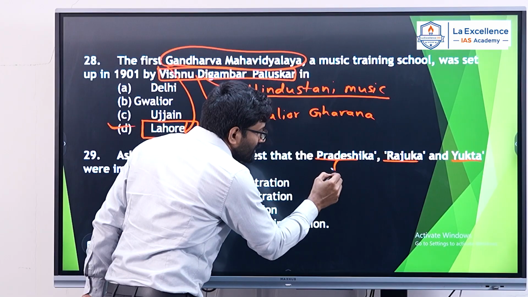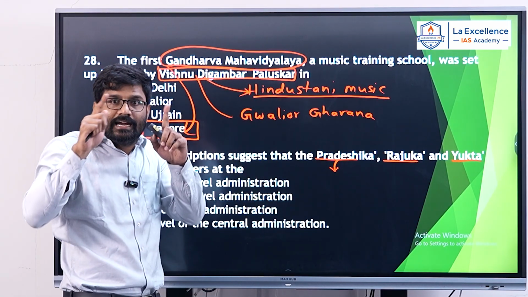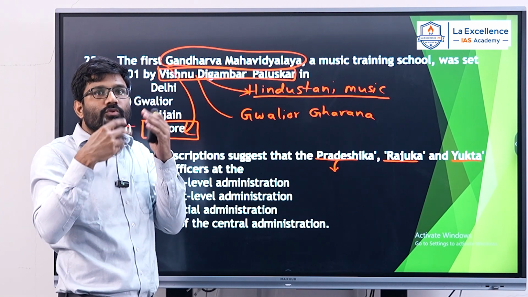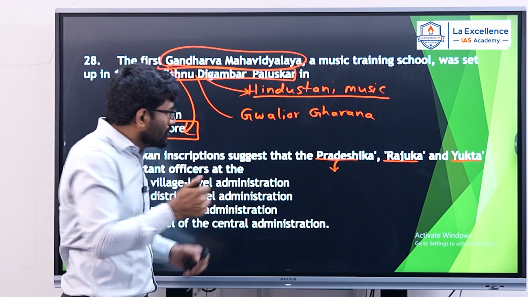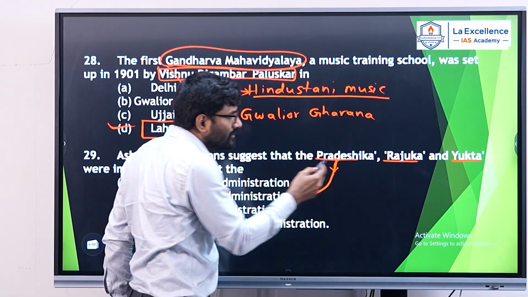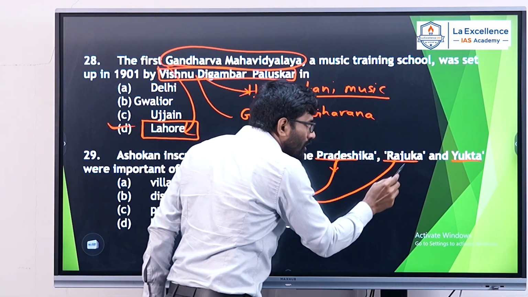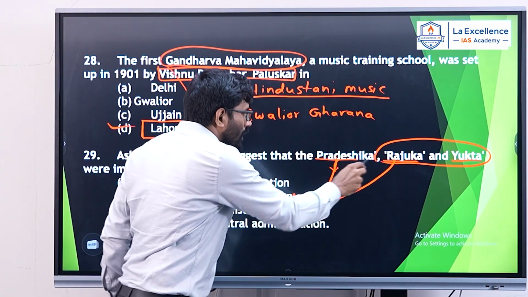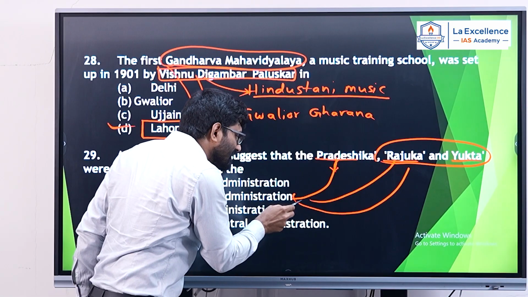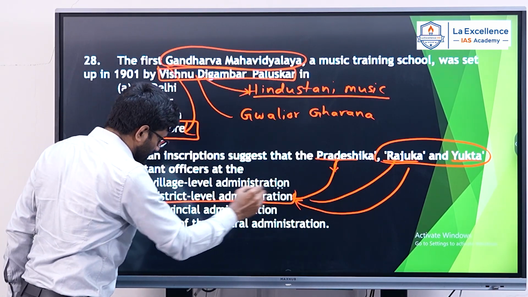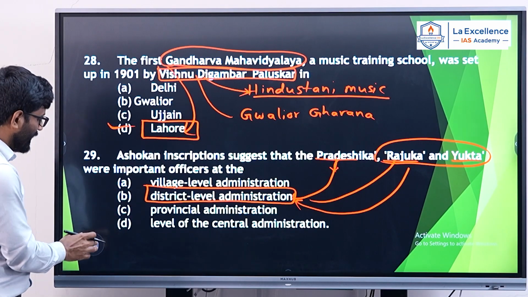Pradeshika, he is the head of the district administration, looking after the law and order, the revenue affairs. So he is an officer at district level. Even Rajuka and Yukta were the revenue officers working at district level. So my answer is district level administration. Answer is B, Bombay.